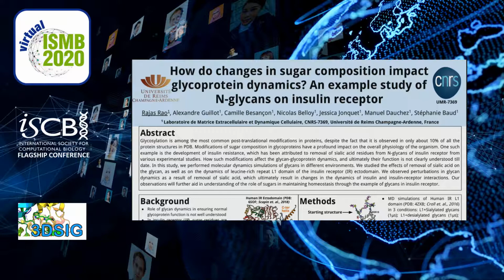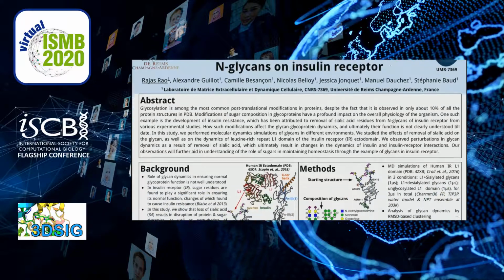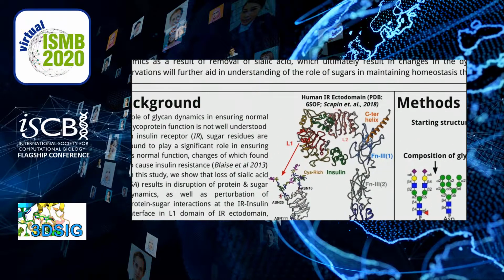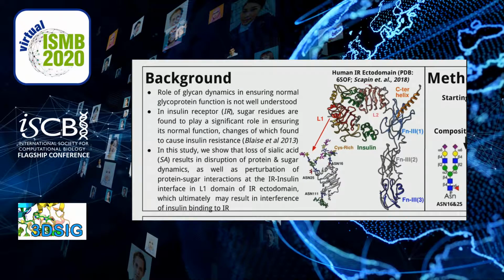I'll be talking about how changes in glycan composition affect glycoprotein dynamics, using an example of N-glycans in insulin receptor. We know how protein dynamics influences protein function, but how glycan dynamics influences glycoprotein function is not well understood yet. In insulin receptor, previous studies have shown that changes in glycan composition, especially removing sialic acid, ultimately result in insulin resistance, which is a symptom of type 2 diabetes. But how changes in sialic acid composition give rise to insulin resistance is not understood from a structural perspective yet.